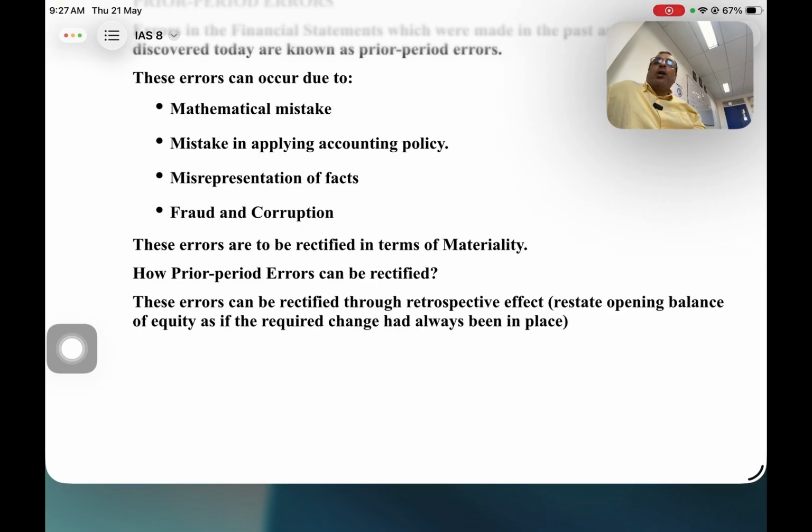Right? How do we rectify these errors? These errors are rectified with retrospective effect. That means we have to rectify the mistakes from the year in which the mistake occurred, so that the balance we get today in the current year is the balance after rectifying that mistake. Right, guys?